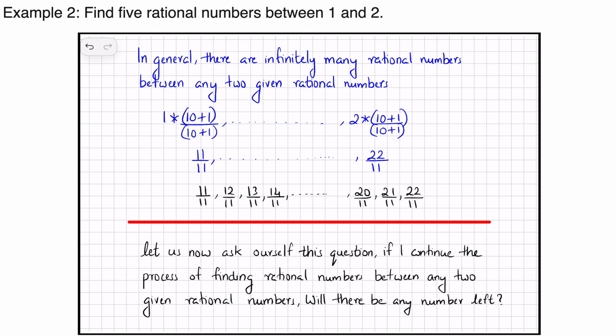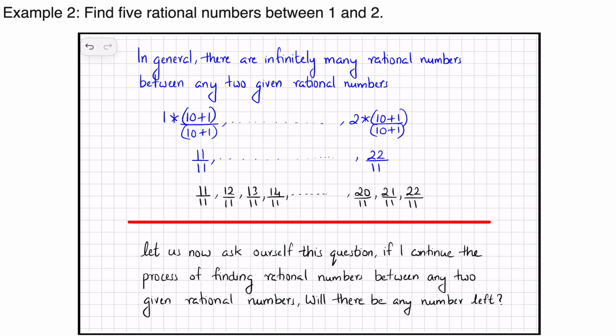So let us now ask ourselves this question: if I continue the process of finding rational numbers between any two given rational numbers, will there be any number left? Right now we found 10 rational numbers between 1 and 2.